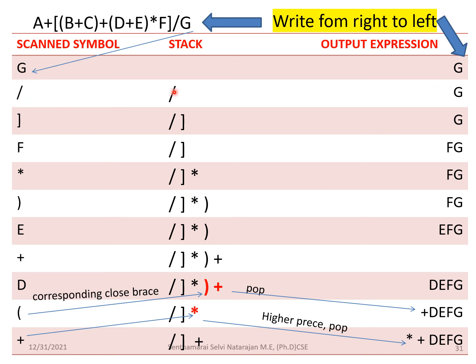So when an operator comes, push it. Again, you see, this is the close brace, so you'll be pushing it. Operand, write it. Operator, here no operators in the stack, so just push it. You see, close, so place it. E, write it. There is no operator before this, so just push it. Then operand, write it. Then open. When the open brace comes, you have to encounter its equivalent closed brace. Push the operators, so push it and then place it here.